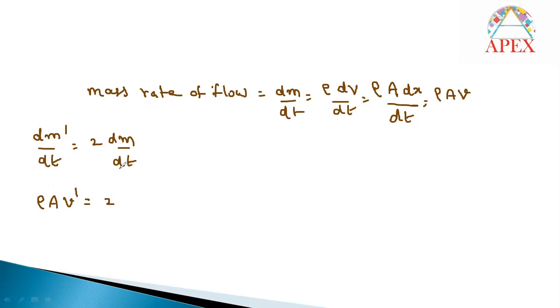And here 2 into, in the first case, what is dm by dt? Rho a v. In the first and second cases, the pipe area of cross section is the same and the density of water remains the same. Then what will remain here? Velocity v dash will be equal to 2v. That means velocity should be increased by double. 2 times you have to increase the velocity. But the question is not about velocity. Here the question is about power.